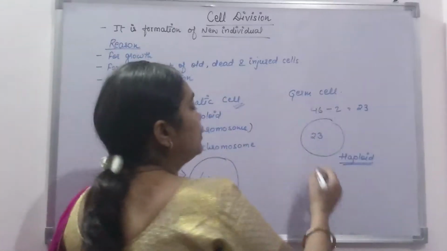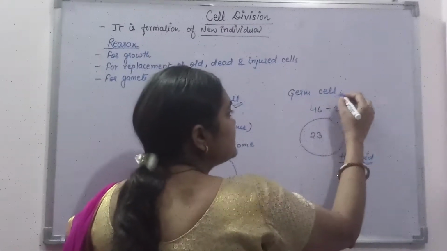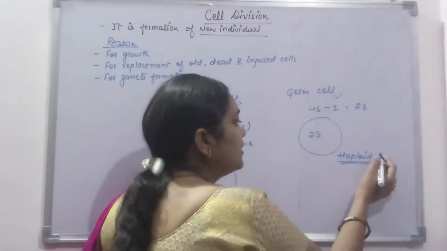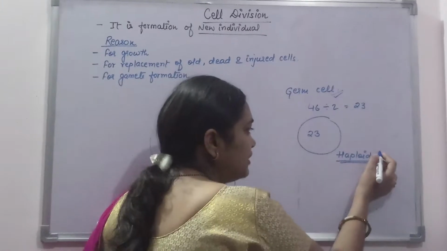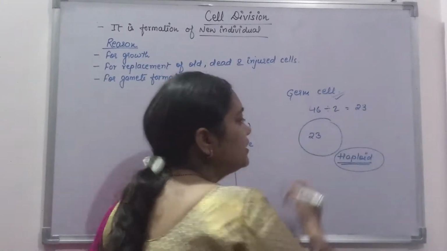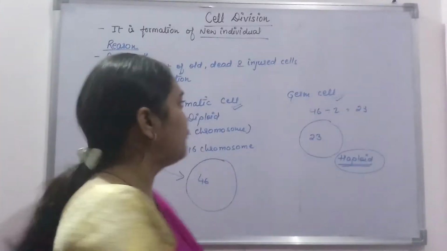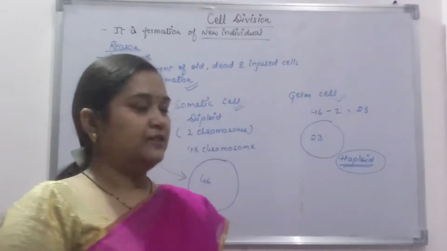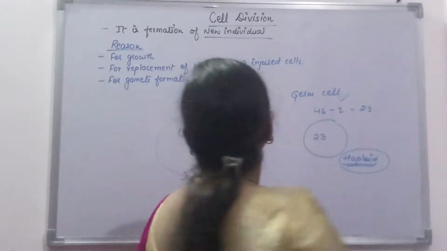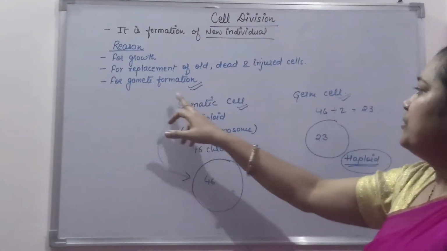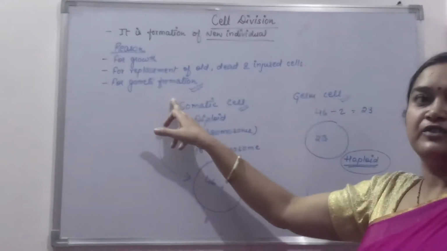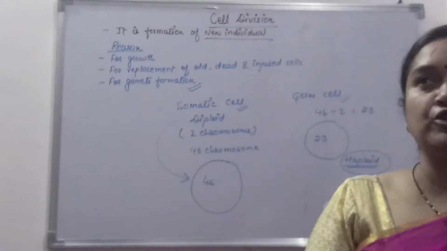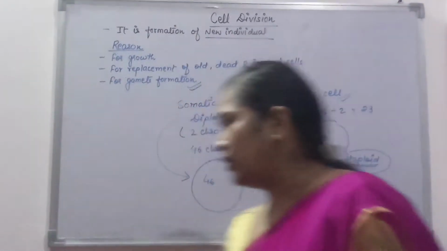So germ cells are involved in reproduction, and in reproduction haploid cells are required for the production of gametes. I am going to tell you something about gamete formation, so that when I discuss mitosis and meiosis, it will be clear to all of you.